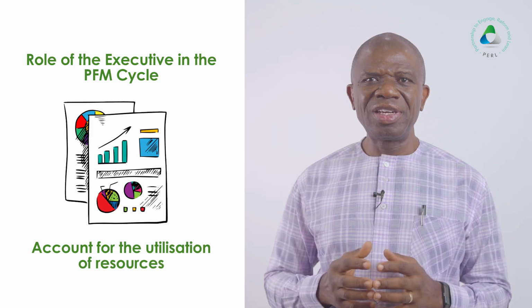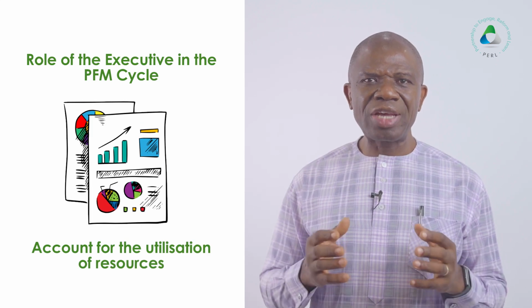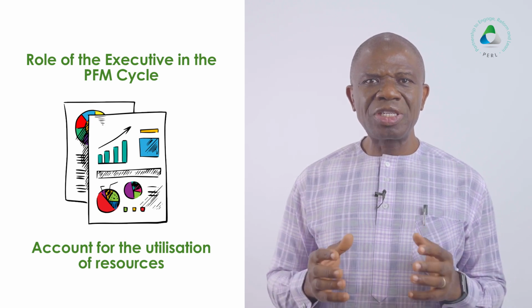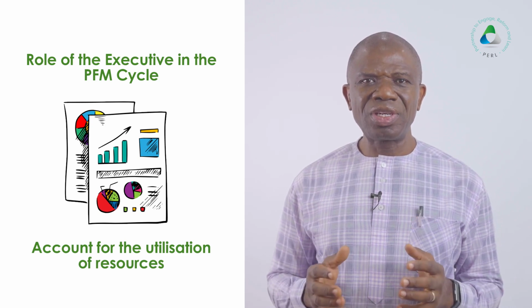And then finally, the executive must account for the utilization of resources through the Office of the Accountant General, who publishes the Accountant General's report, the General Purpose Financial Statements, and other reports, including the Statistical Report and Audited Financial Statements, Management of Audit Reports, among others.